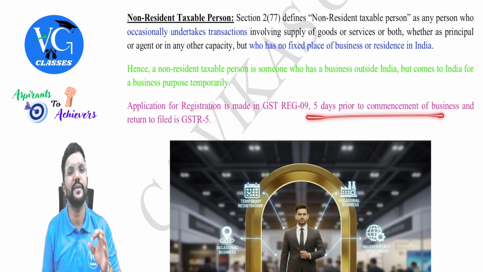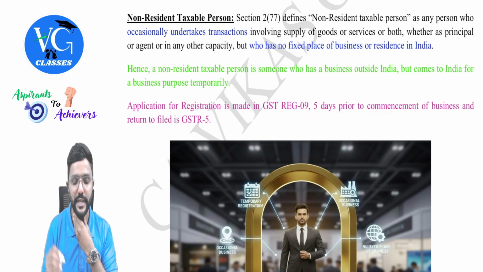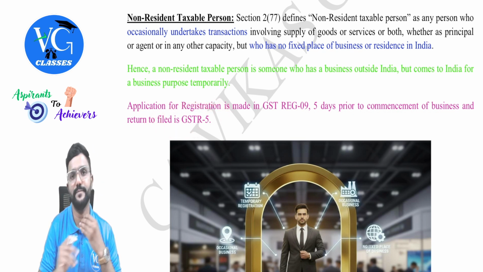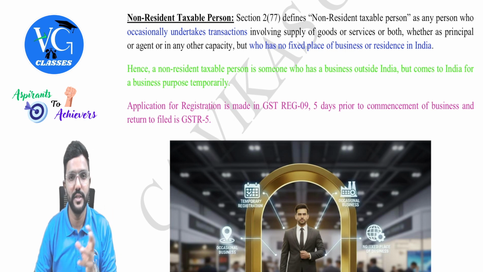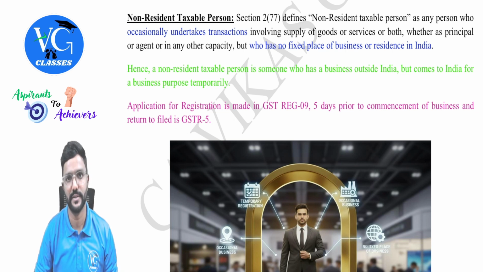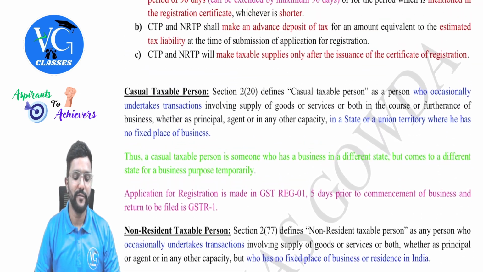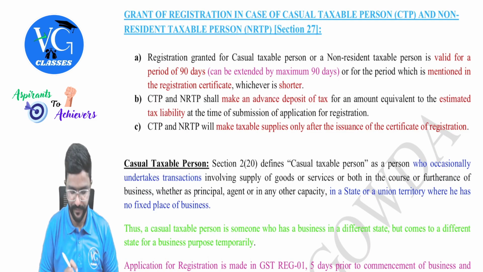And he should also apply for registration at least 5 days prior to the commencement of business. And he should file GSTR 5 for his active period of registration. What are these returns and what is the due date and all? We will learn it in the last chapter, guys, Chapter 15. Okay, sir. So this is all about the definition of CTP and NRTP. What is given in section 27, we will see now.